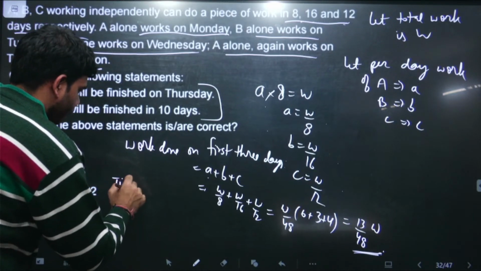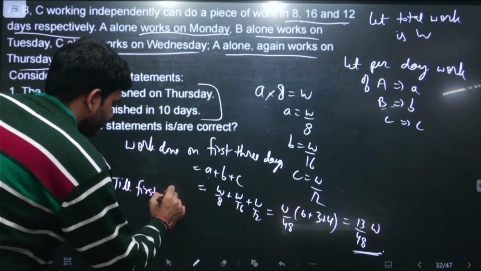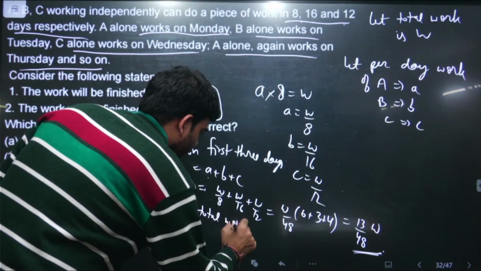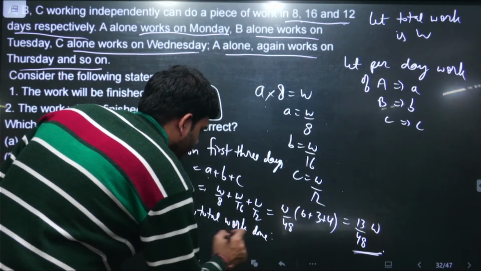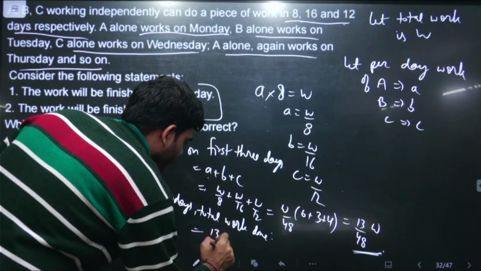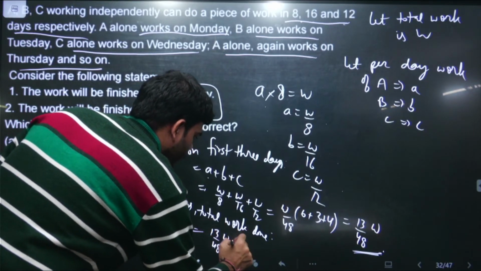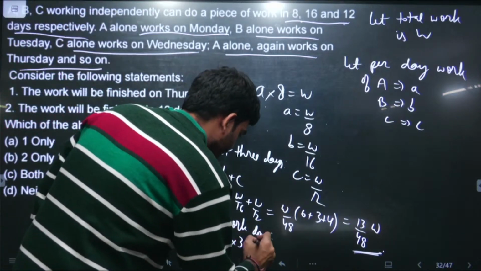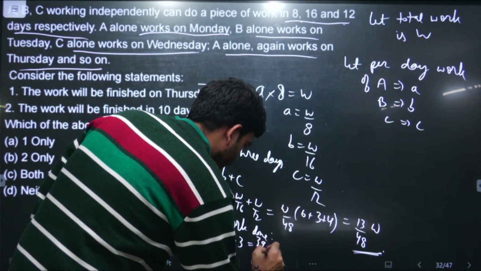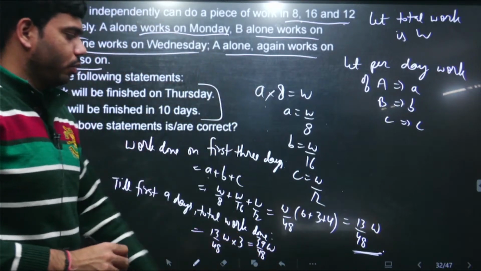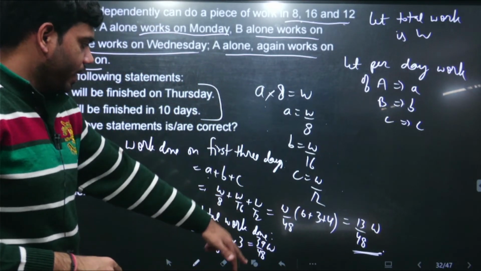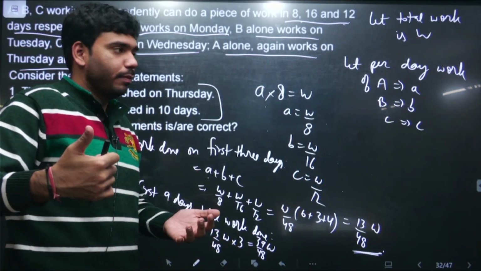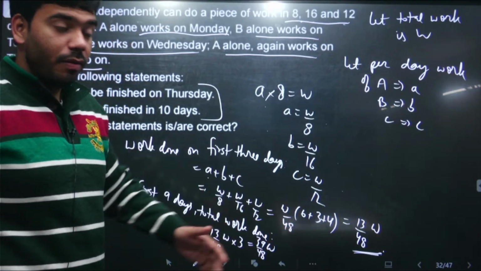Till the first 9 days, total work done is 13 by 48 W into 3. This is the work done in 3 days, and if we multiply it by 3, that is the work done in 9 days: 39 by 48 W. If we add one more time, multiplying by 4, we will get even more than W, because it will exceed W.